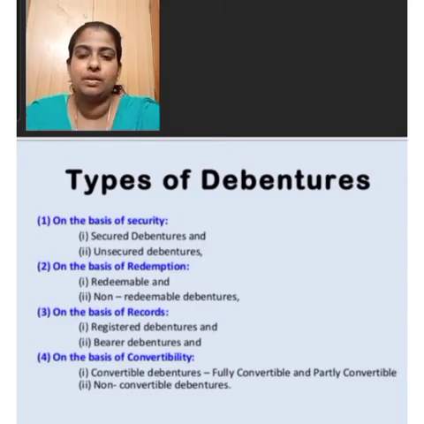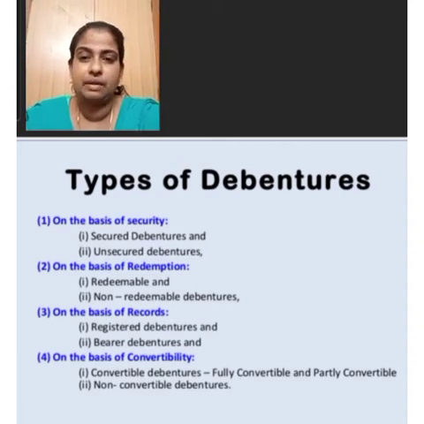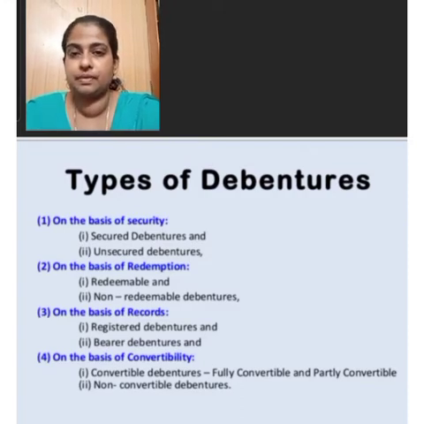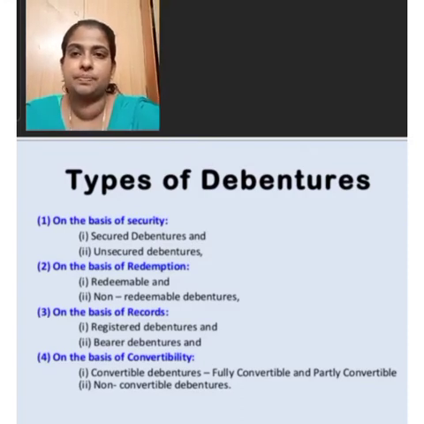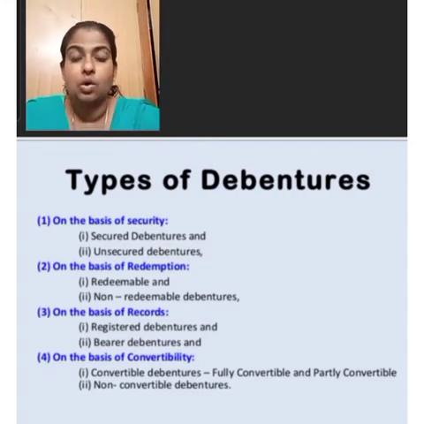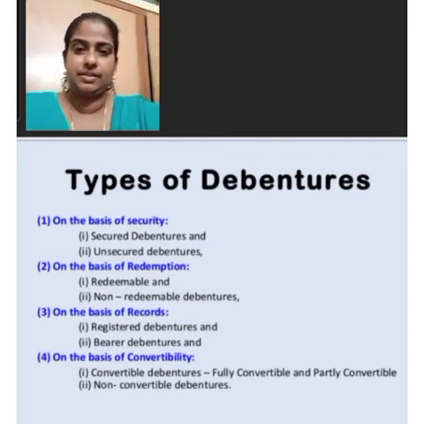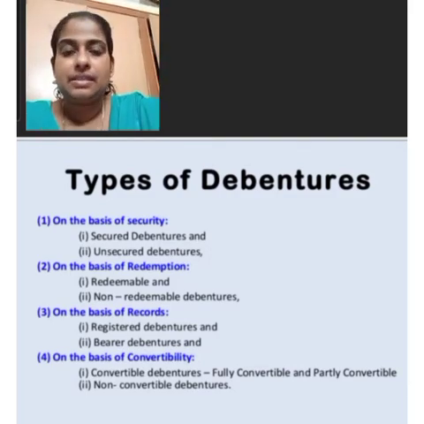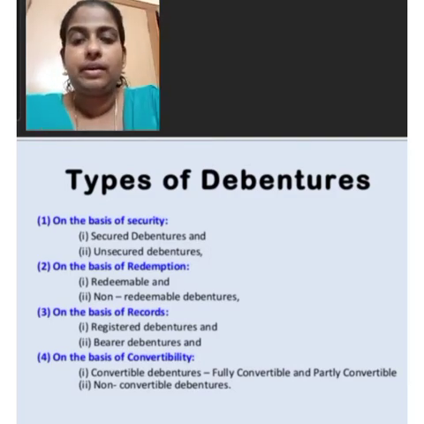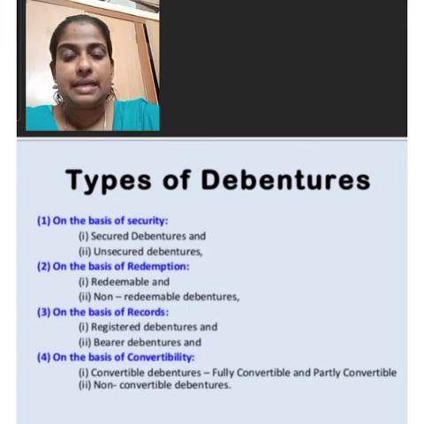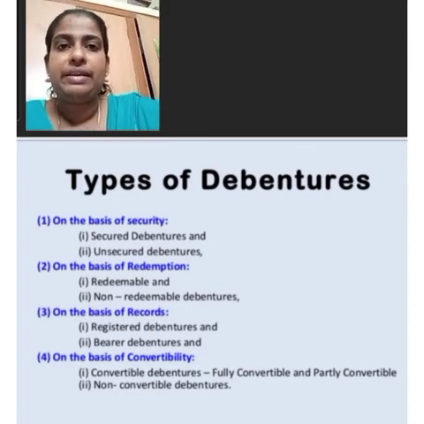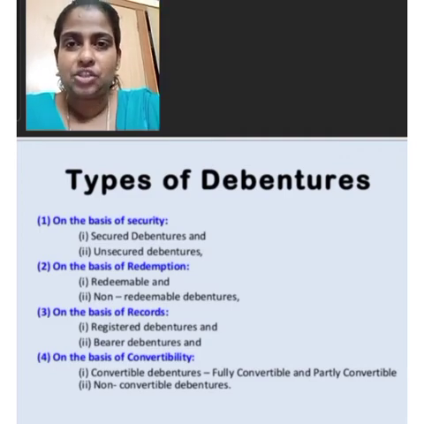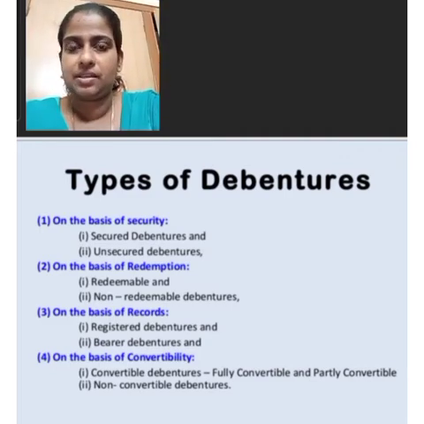First, on the basis of security, debentures can be divided into two: secured debentures and unsecured debentures. The first one is secured debentures. Secured debentures are also known as mortgage debentures. These debentures are secured either on particular assets of the company, called fixed charge, or on all assets of the company in general, called floating charge.